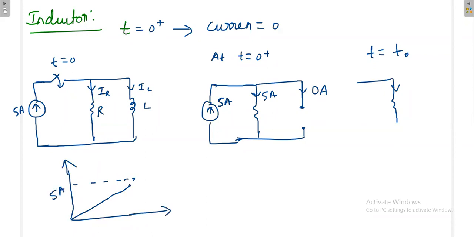After this time, that state is called steady state. It will reach the 5 ampere. After that, again it remains constant. It cannot increase beyond that, because source current is 5 ampere only.